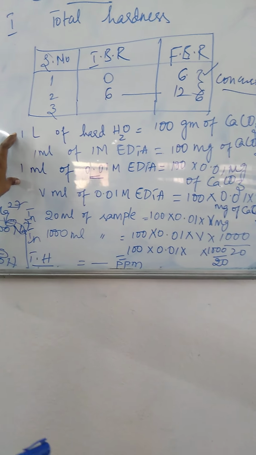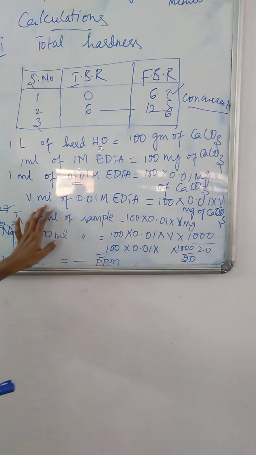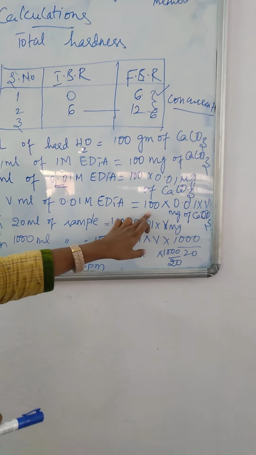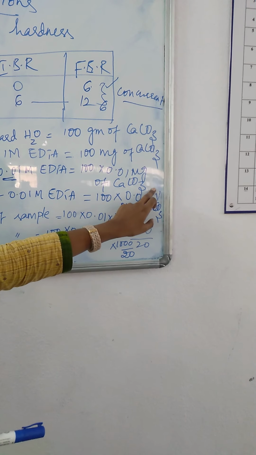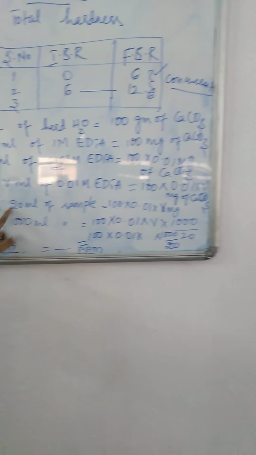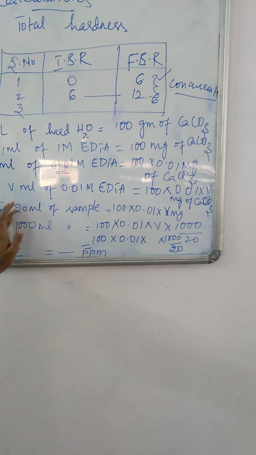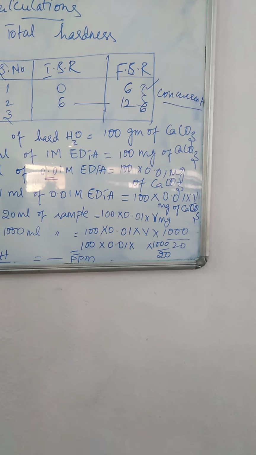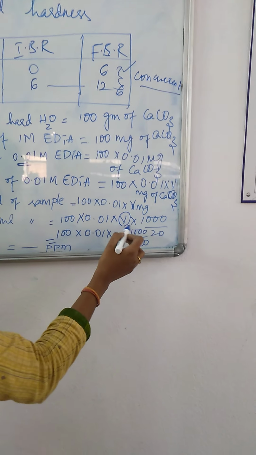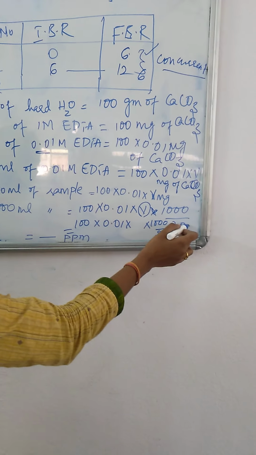These are the steps we need to remember. So V ml of EDTA is equal to 100 into 0.01 into V, where V is your burette reading. In a 20 ml sample, it is 100 into 0.01 into V into 1000 divided by 20.